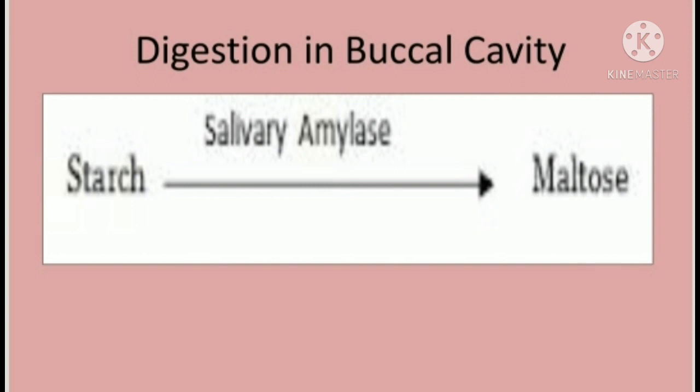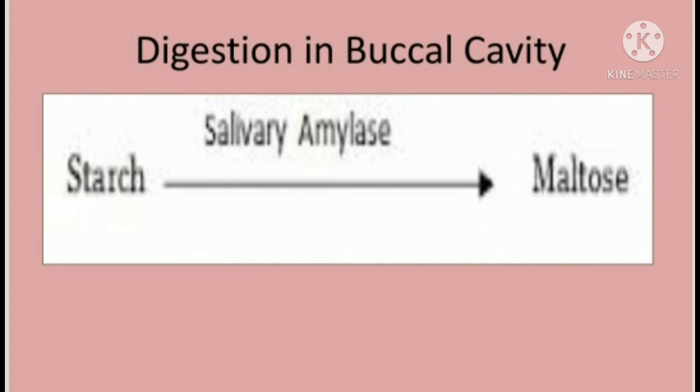Saccharides are sugars; starch is a carbohydrate, therefore it is called a saccharide. It is broken down into its smaller particle, called maltose, which is a disaccharide.